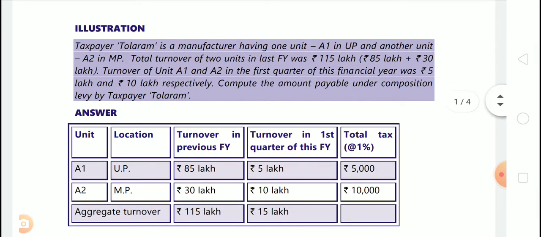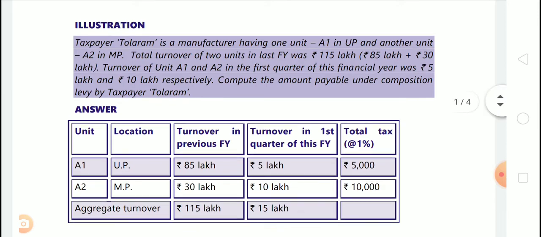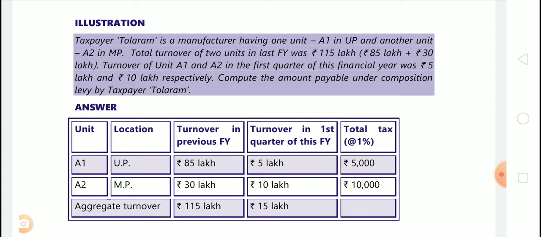So see the illustration. It's given here, taxpayer Tolaram is a manufacturer having one unit A1 in UP and another unit A2 in MP. Total turnover of two units in the last financial year was 115 lakhs, 85 lakhs plus 30 lakhs. Okay, 85 lakhs in A1 and 30 lakhs in A2. Turnover of unit A1 and A2 in the first quarter of this financial year was 5 lakhs and 10 lakhs respectively. Compute the amount payable under composition levy by taxpayer Tolaram.